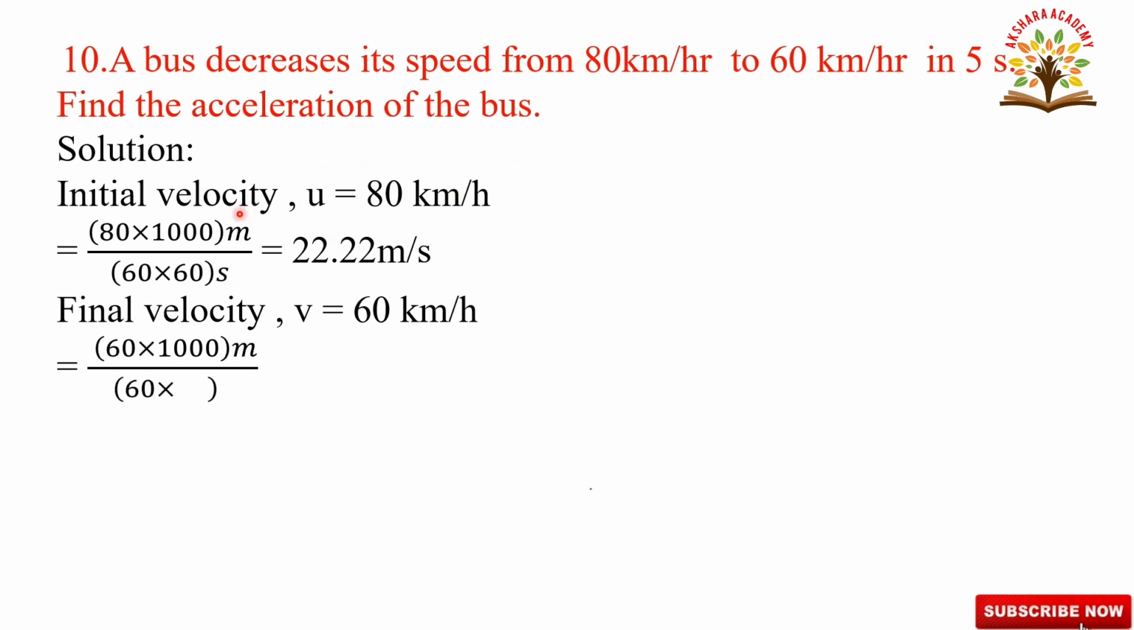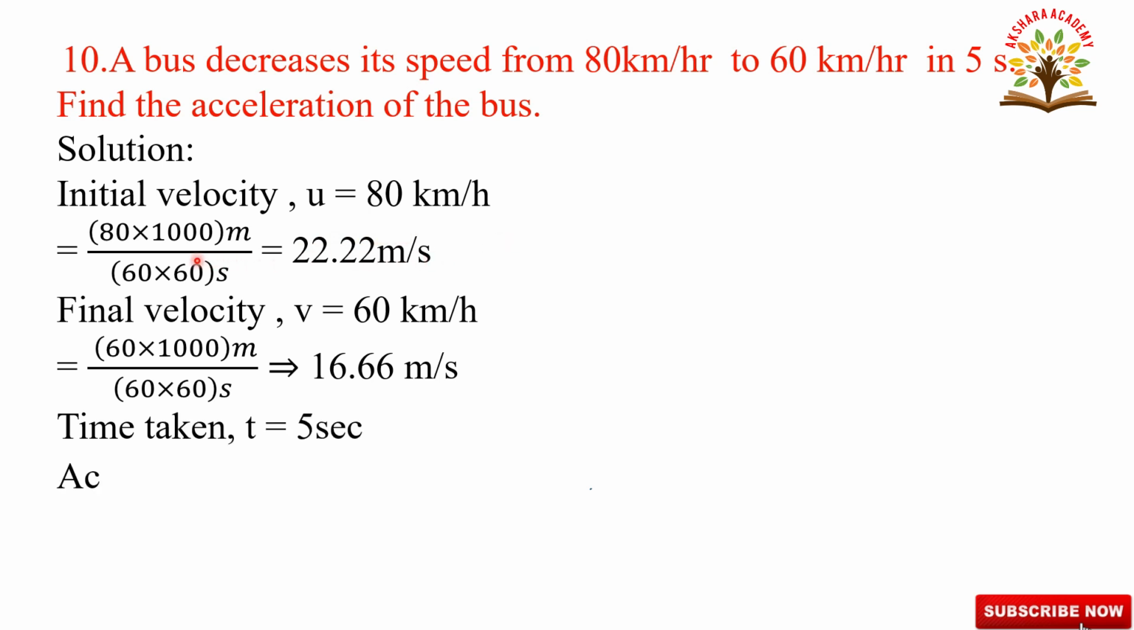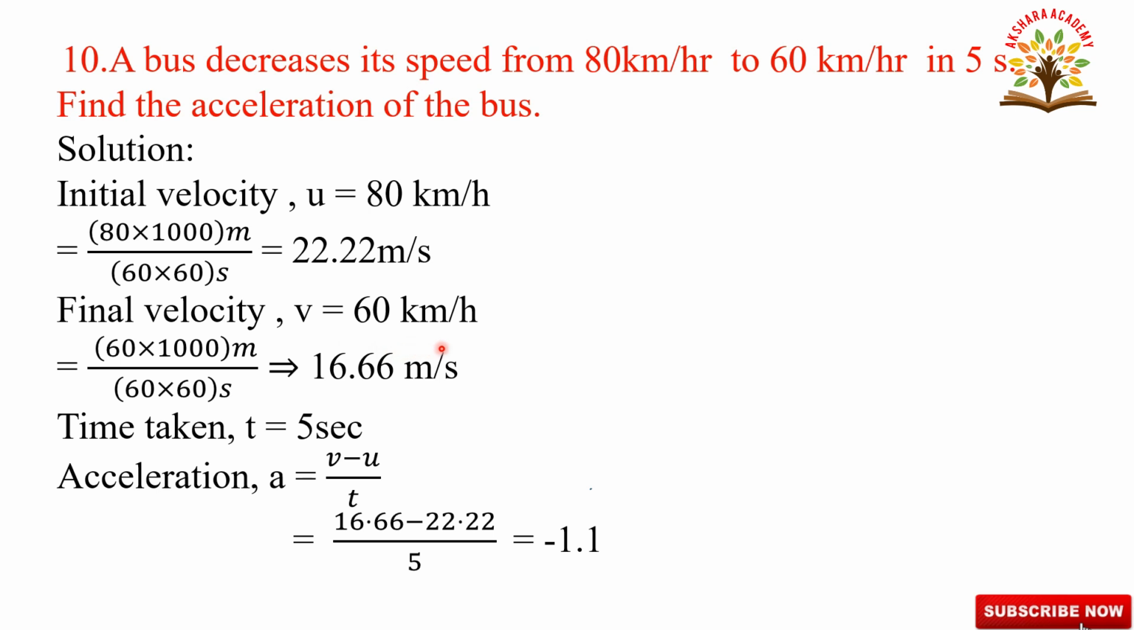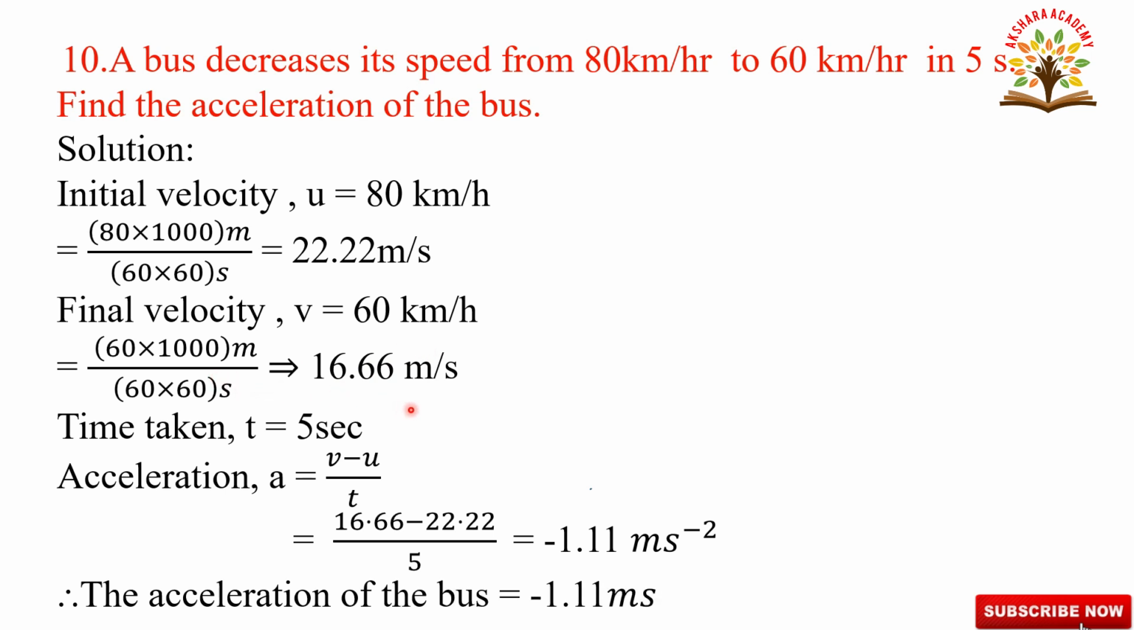Let us come to the solution. Initial velocity u is equal to 80 km per hour. Converting into meter per second, we get 22.22 meters per second. Next, final velocity v is equal to 60 km per hour. Converting kilometer per hour to meter per second, we get 16.66 meter per second. Time taken t is equal to 5 seconds.